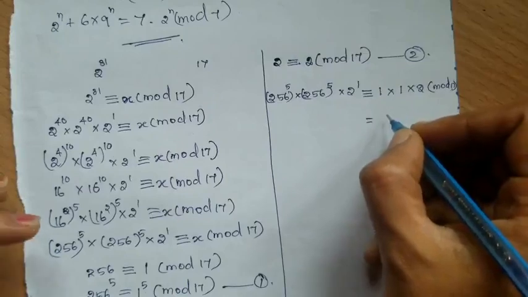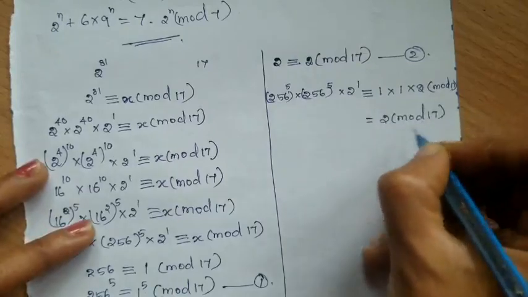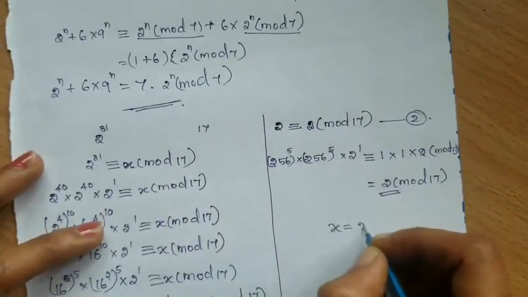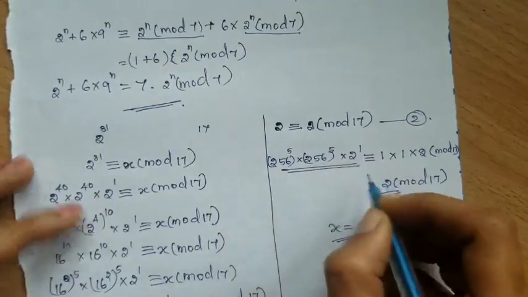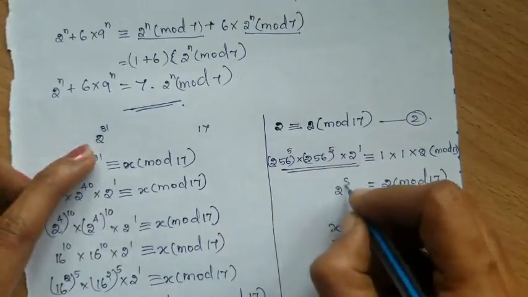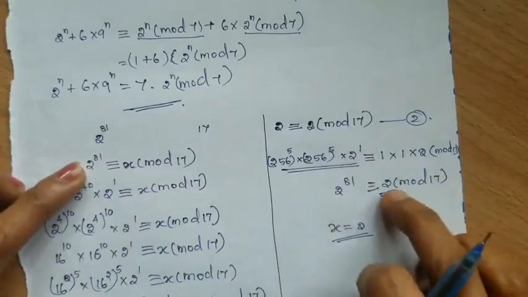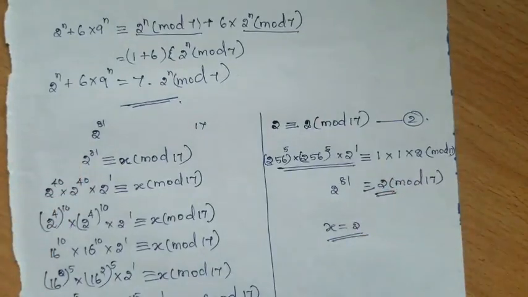What is the value here? 2 mod 17. So what is the answer here? 2 is the answer. So x equal to 2. So while dividing, here the value of this one is actually 2 power 81, isn't it? So 2 power 81 congruent to 2 mod 17. So the value here is 2. That means the remainder is 2 here.